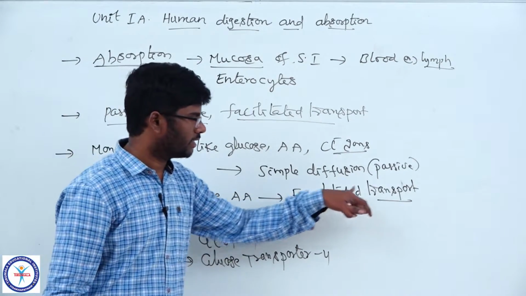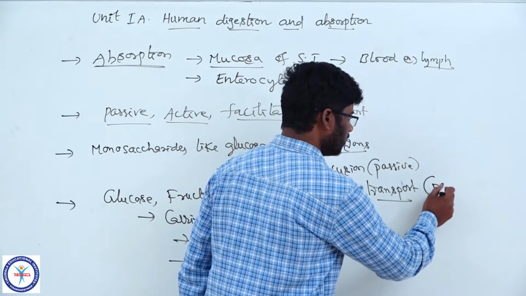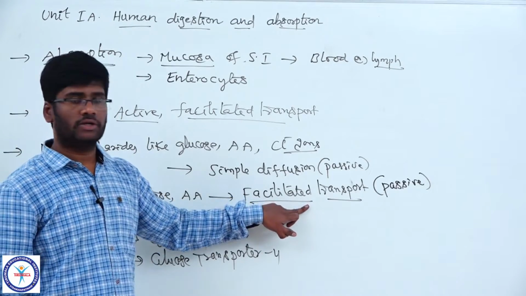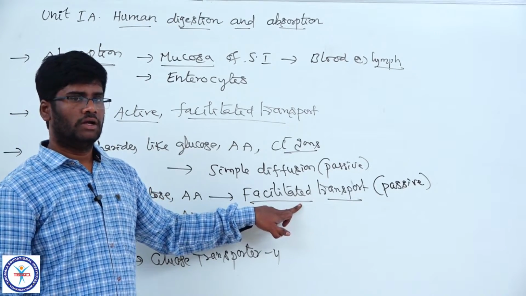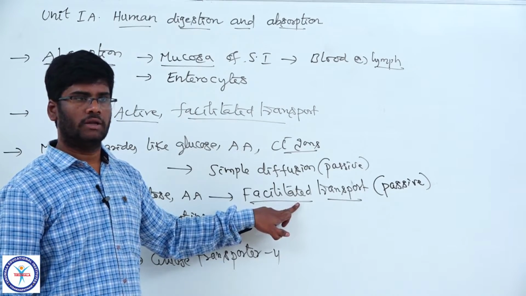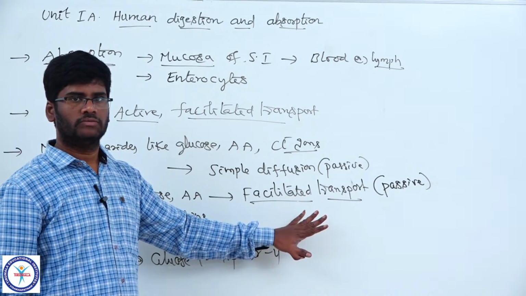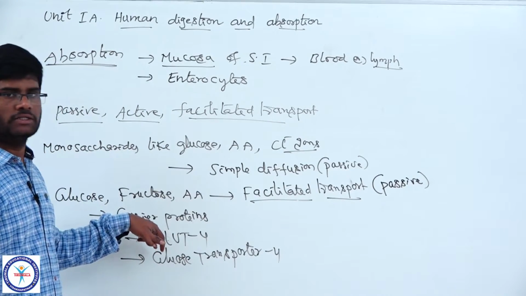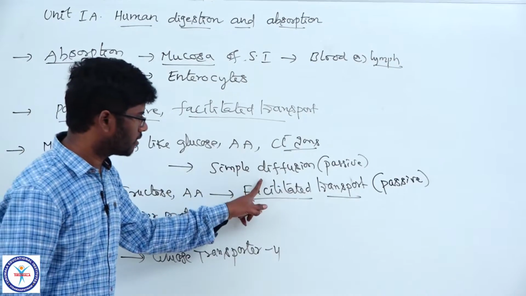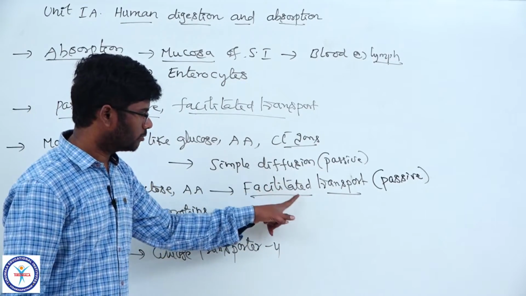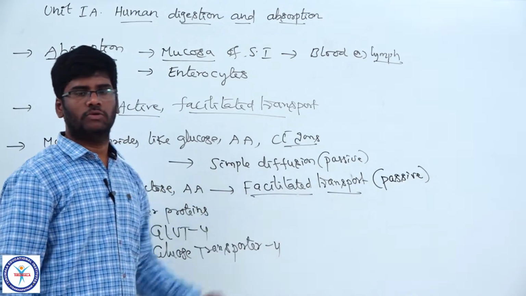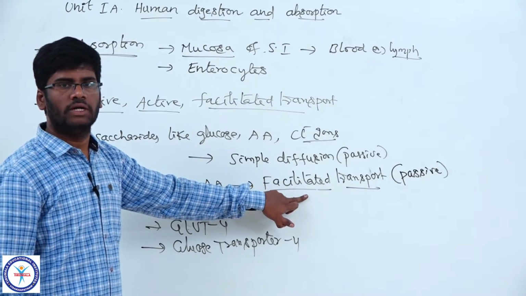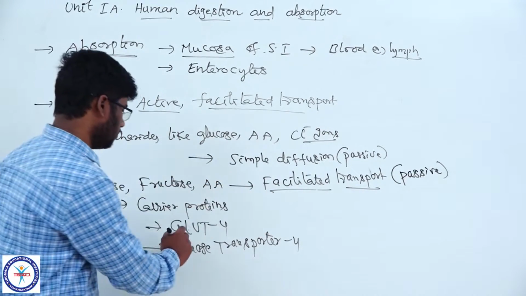What is meant by facilitated transport? The facilitated transport is also a kind of passive transport. It does not depend on concentration gradient. Very important thing, remember. It does not depend on concentration gradient, but it is a passive transport because it occurs by certain carrier proteins which are located on the biological membranes of the cells. Facilitated transport is the process of passive transport of ions across the biological membranes with the help of transmembrane integral proteins like GLUT4.